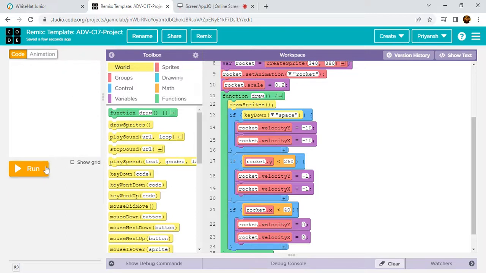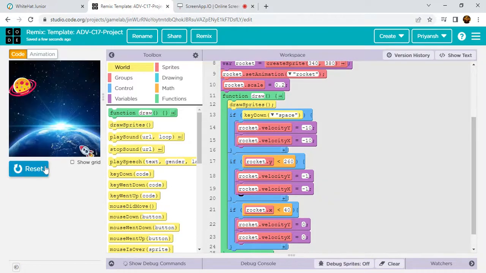So let's run and check if our code is working or not. We have to press space, and it will go first. It will go here. It will go fast, and then it will slowly become slow like this. Yeah, it is working. Click on reset, and it's working.